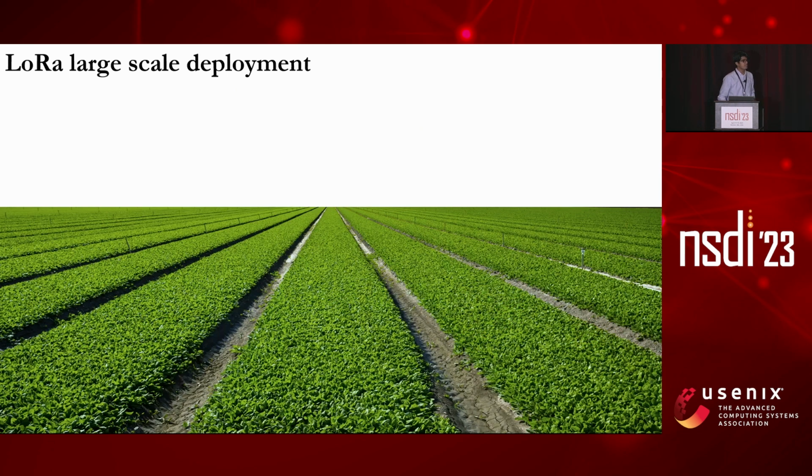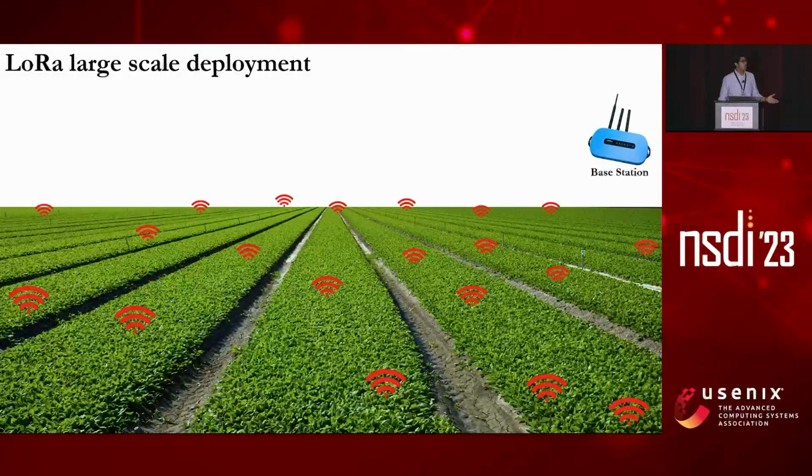Typically, LoRa networks are deployed at large scale. Consider this field scenario in which multiple soil health sensors are deployed in a vast field. All of these sensors will be sending their data to the nearest base station. LoRa networks basically use an Aloha-based MAC protocol, in which transmitters transmit whenever they have some data to send. Such a MAC protocol works well when there are few nodes in the network.